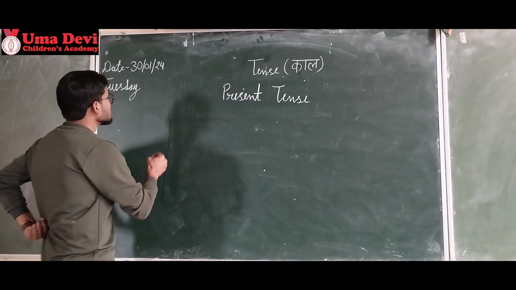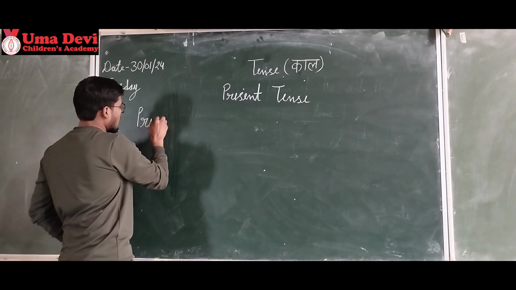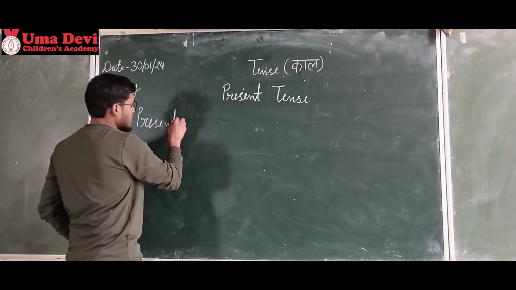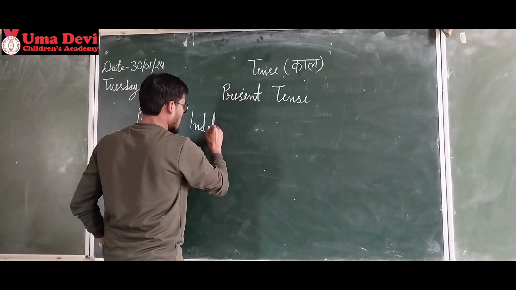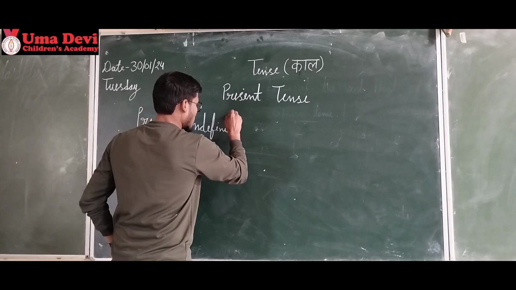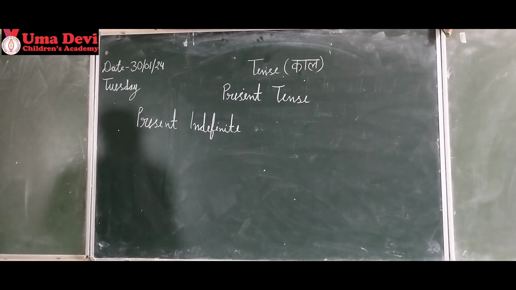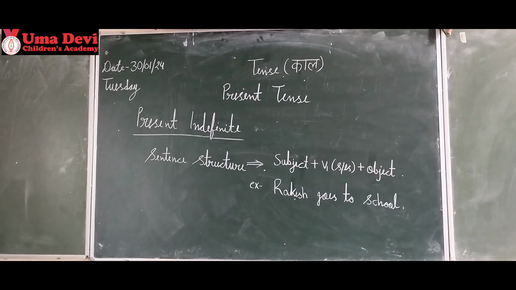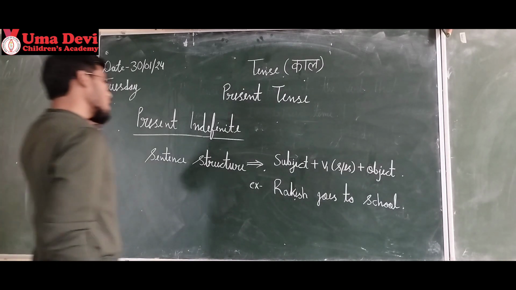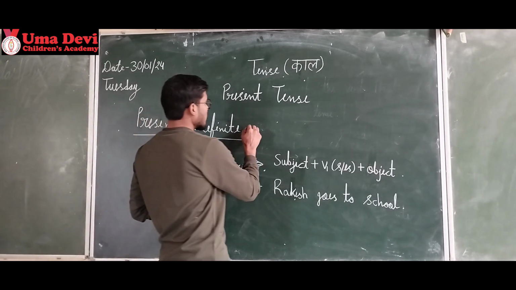Okay. Present indefinite. So I have written here present indefinite tense. Okay, present indefinite tense.